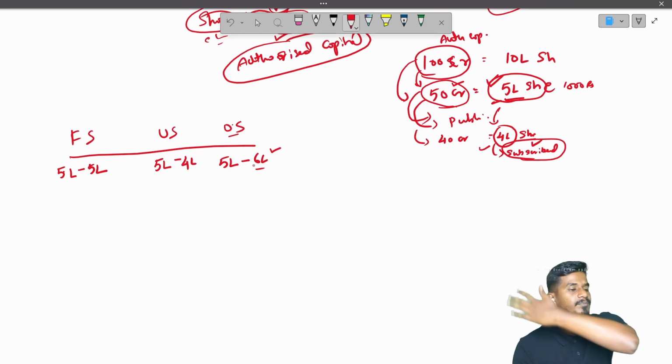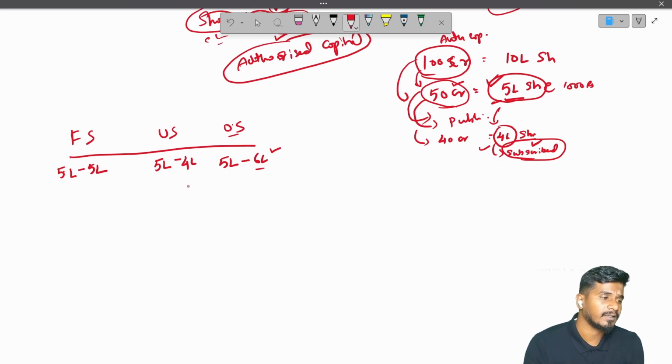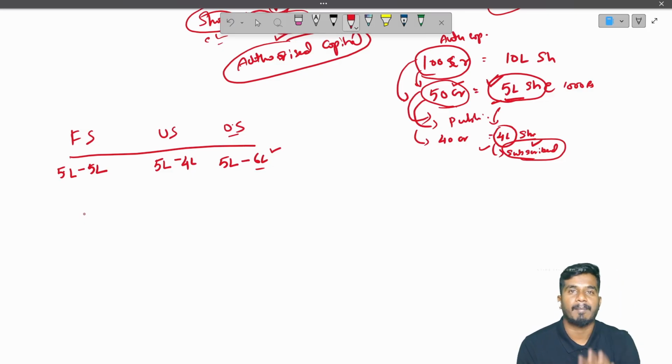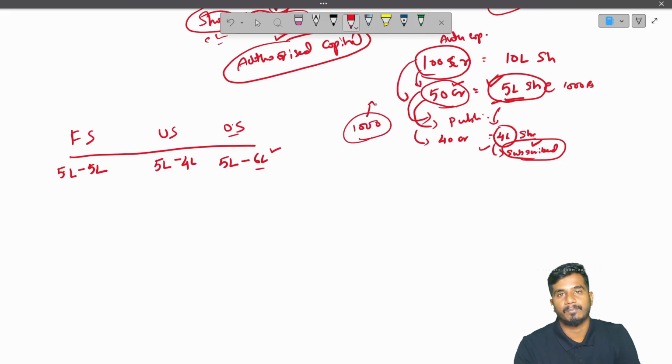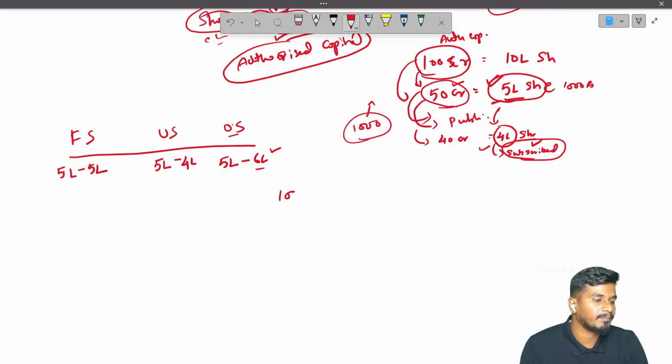So how can under subscription and over subscription happen? Let us understand that also. First thing, now it is not happening. It was practiced previously. Now, if they say per share 1,000, you should pay the entire money right now. But previously it used to be on an EMI basis. Let us say the company issued 5 lakh shares, each share at 1,000 rupees. You can pay this 1,000 rupees on an EMI basis.